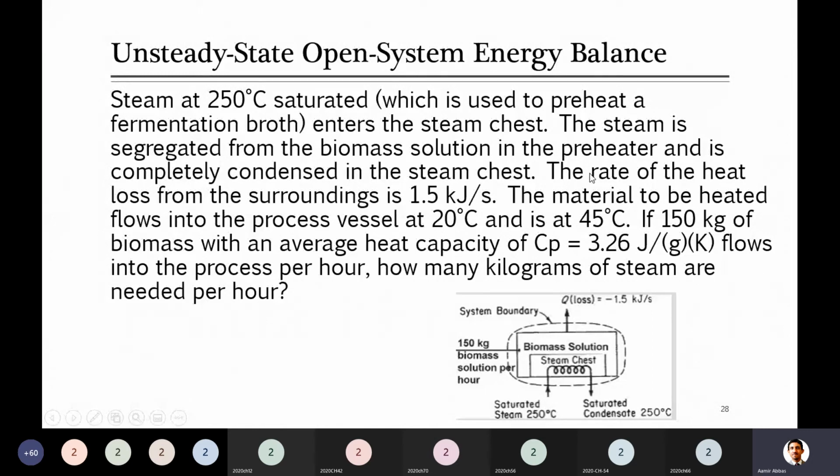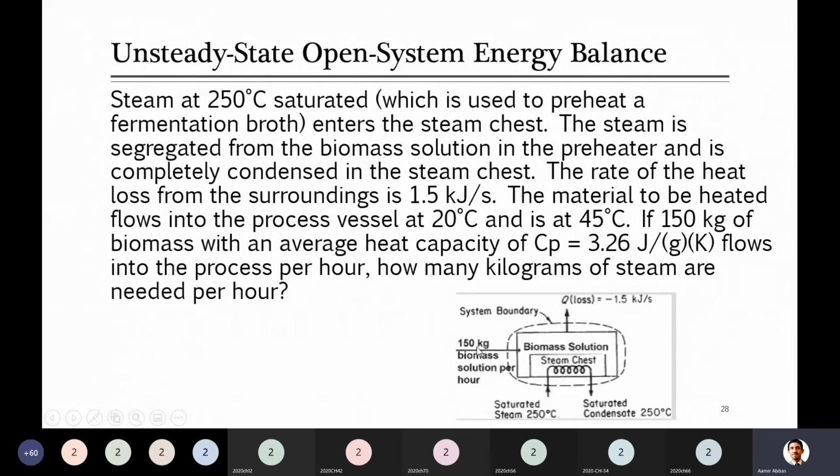The rate of heat loss from the surroundings, as you can see from the diagram, if you draw the boundary of the system, is 1.5 kilojoules per second. The material to be heated, which we want to heat with the help of steam, comes in as 150 kg of biomass. Material to be heated in the vessel enters at 20 degrees C and leaves at 45 degrees C. What does this mean?